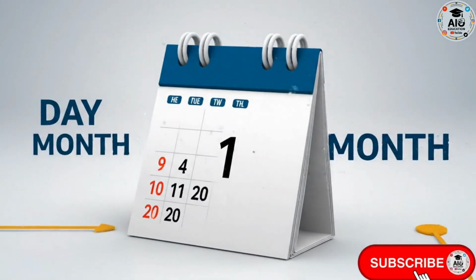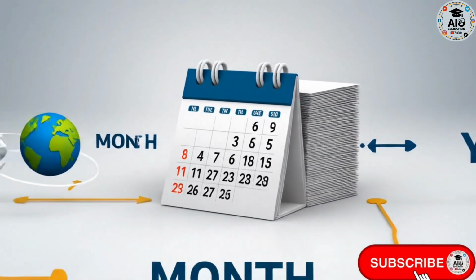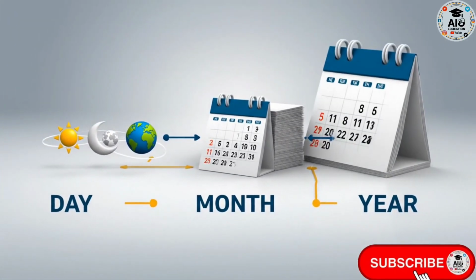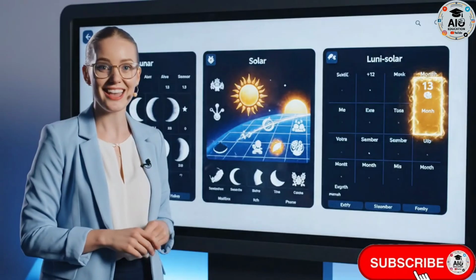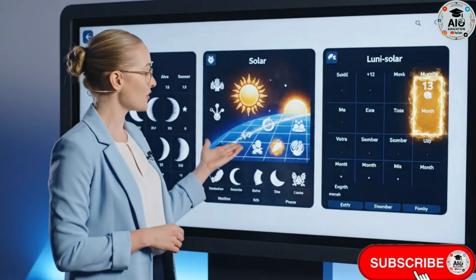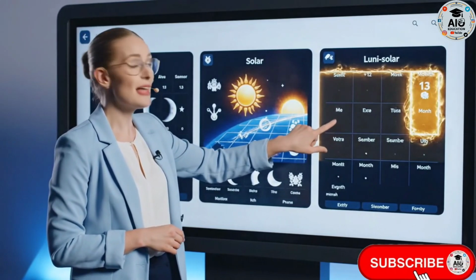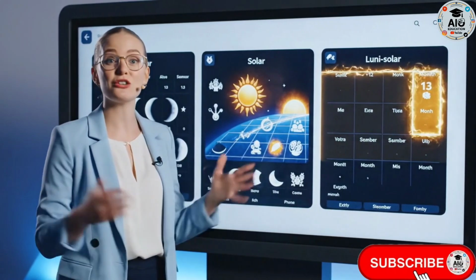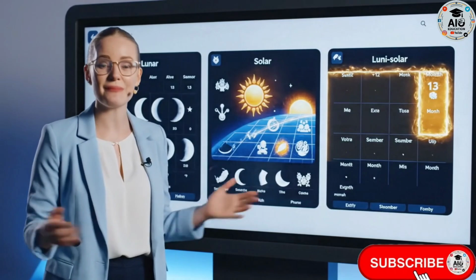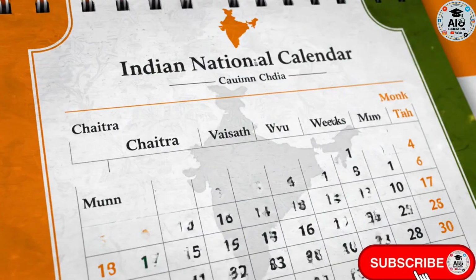The moon gives us the idea of a month, and the Earth's movement around the sun gives us the idea of a year. The Earth takes about 365 days to complete one revolution around the sun. During this time, seasons repeat in a regular pattern. Based on these natural cycles, humans developed calendars.